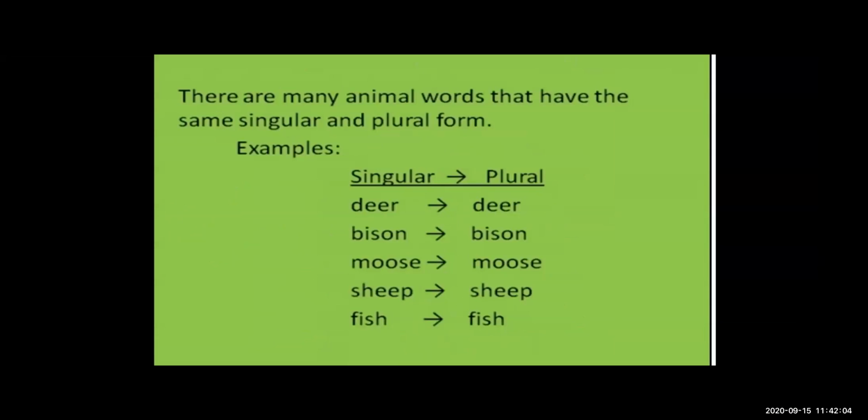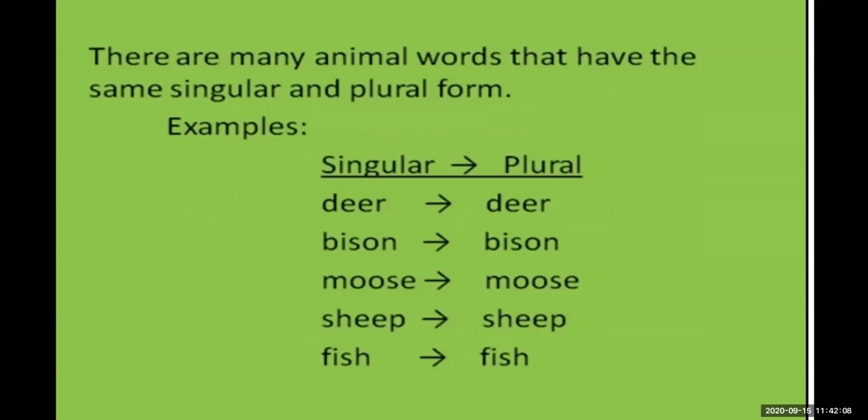See, there are many animals that have the same singular and plural form. Deer, deer; bison, bison; moose, moose; sheep, sheep; fish, fish. These are the animals. The singular and the plural form of these animals are the same.